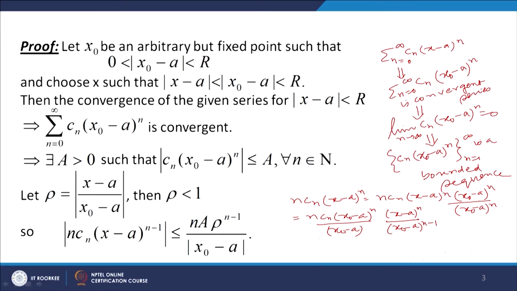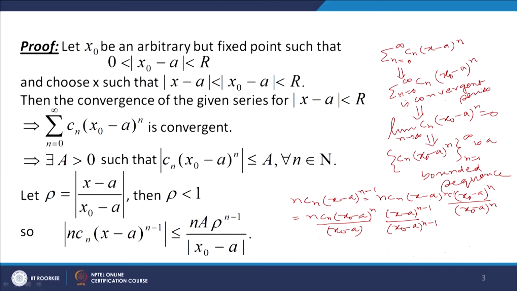So, we have this nCn (x minus a) to the power n minus 1. So, we take n minus 1 here. Okay. So, we have nCn (x minus a) to the power n minus 1.